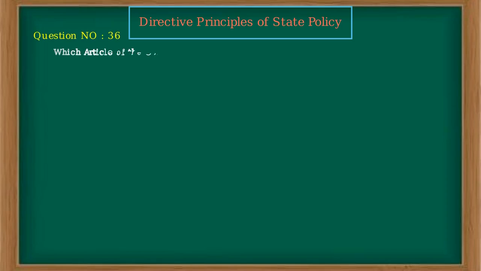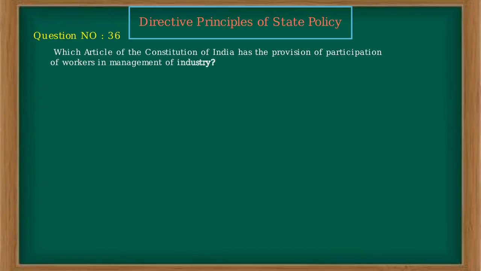Which article of the Constitution of India has the provision of participation of workers in management of industry? A. Article 43. B. Article 43A. C. Article 45. D. Article 47. Ans. B.